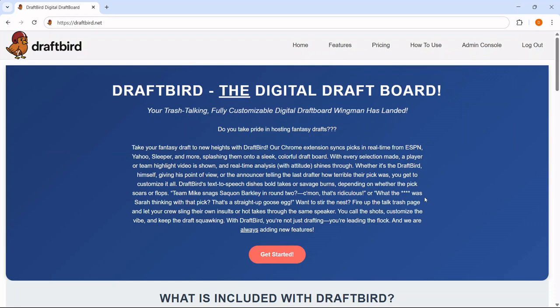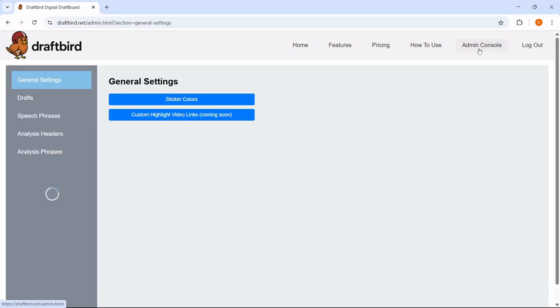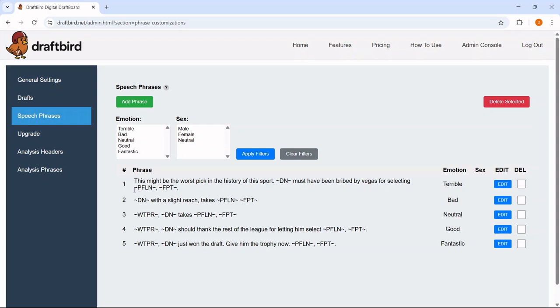This one, we're going to talk about the analysis headers and the analysis phrases. Very similar to the speech phrases. So let's go to the admin console. Remember, in the speech phrases, I provide you with these 5 for default. I'm going to do the same thing with headers and phrases.